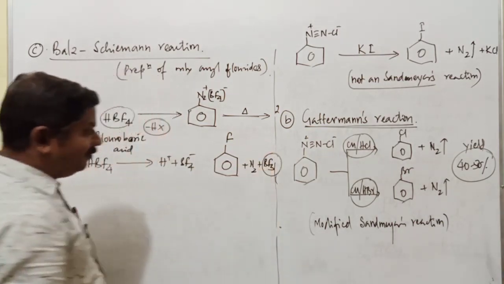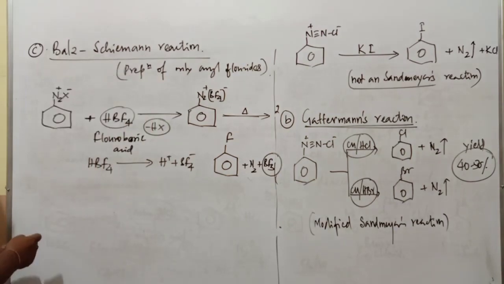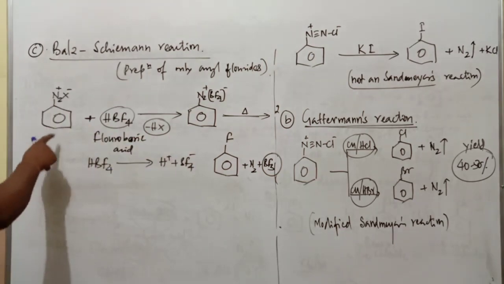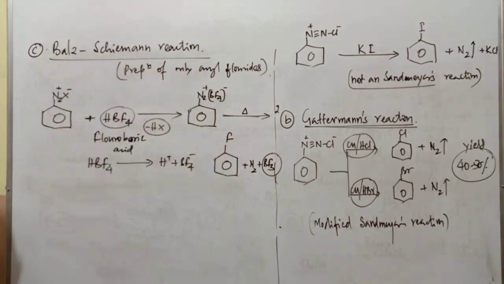What's the name? It is boron trifluoride. So this method of preparation of fluorobenzene from diazonium salt is commonly called the Balz-Schiemann reaction.